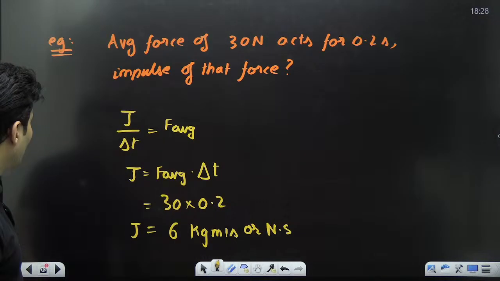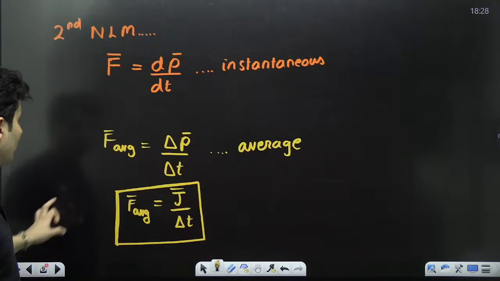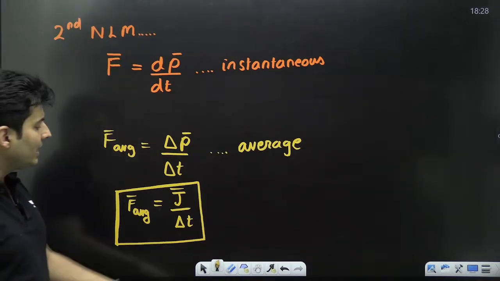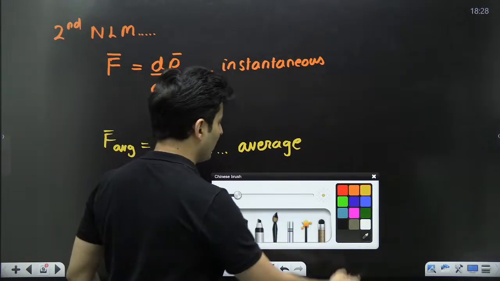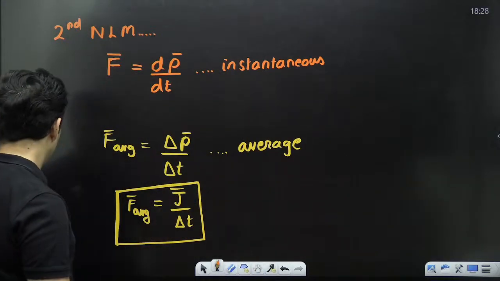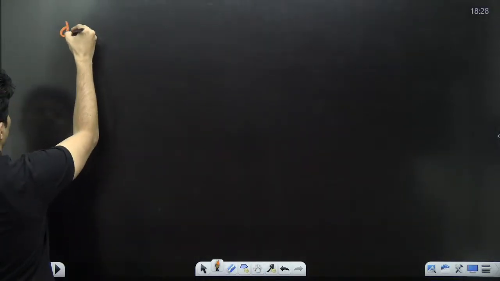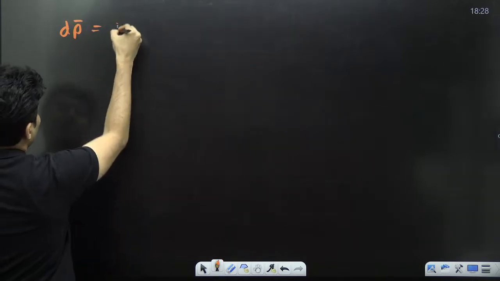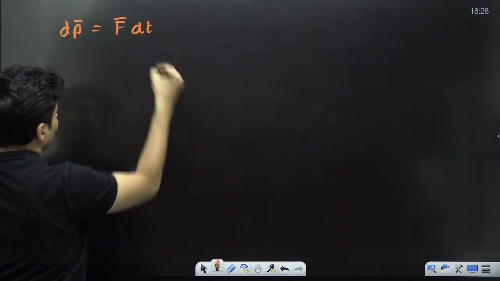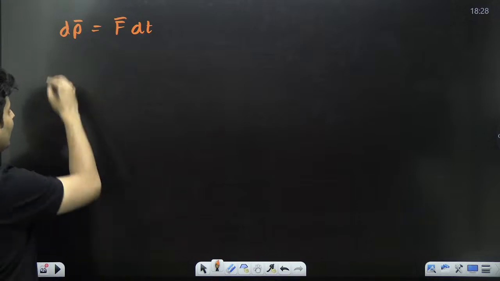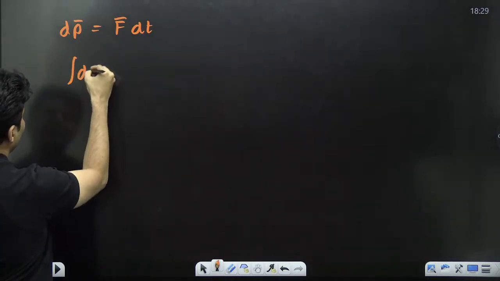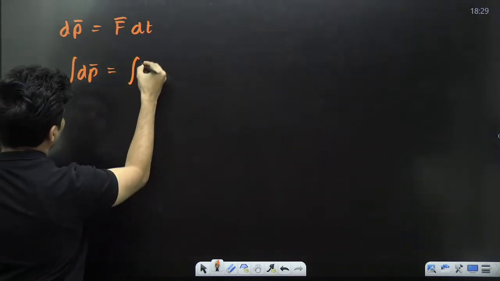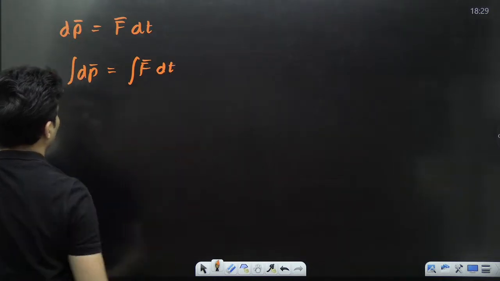Okay. Now going back over here, F was dp by dt. So let's play around with this formula only. F is dp by dt, right? So shifting the terms, dp will be nothing but F dt. Integrating both sides, integrating dp, integrating force with respect to time.